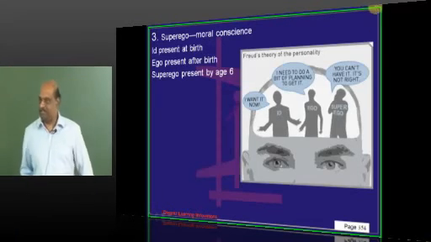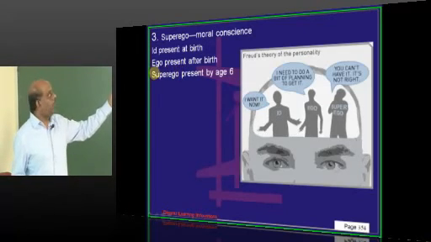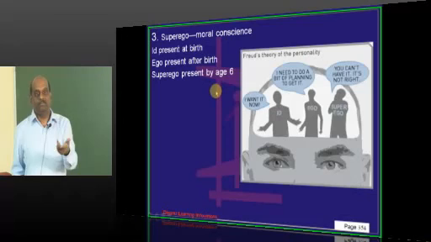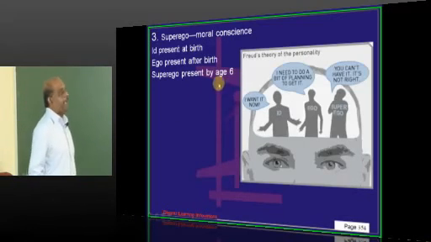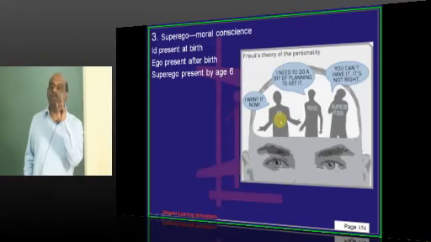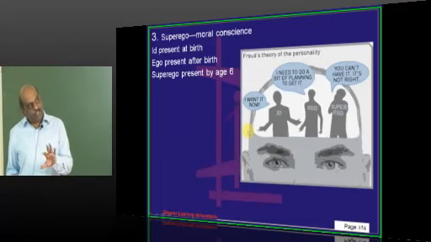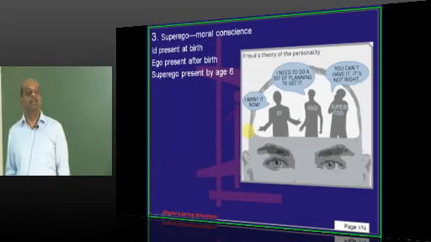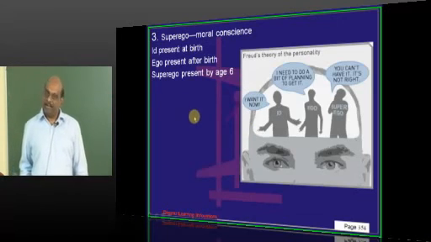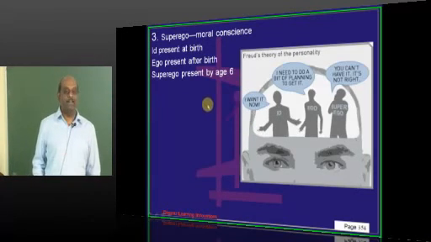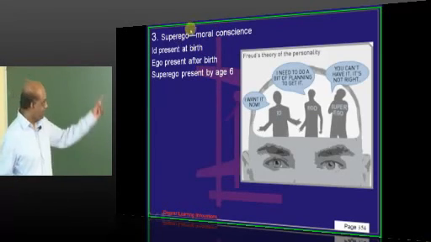When we are born, we have all the urges. Throughout life, we have the urges. No wrong. But ego is present after birth, which makes us develop defenses to control our urges. Superego basically comes by age 6, in the Freudian theory of personality. Any disturbance in this process will affect people and lead to personality disorders. If the superego didn't develop properly, that guy ends up breaking marriages and grabbing other man's amanats. So that is superego.